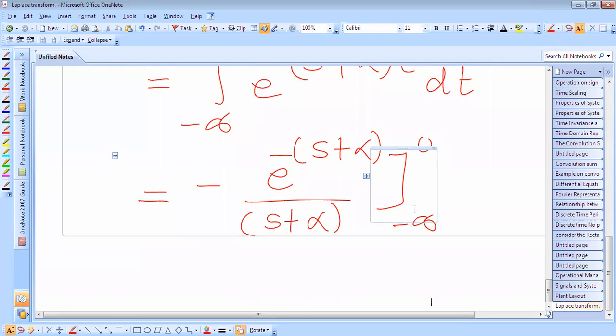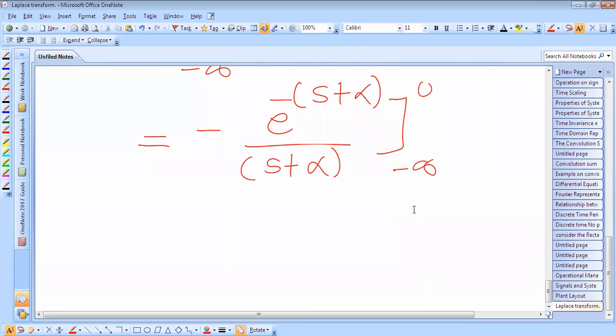By putting in this limit, e raised to power 0 is 1, so it will become 1 over (s plus alpha), minus the term at minus infinity, e raised to power infinity, which is 0.